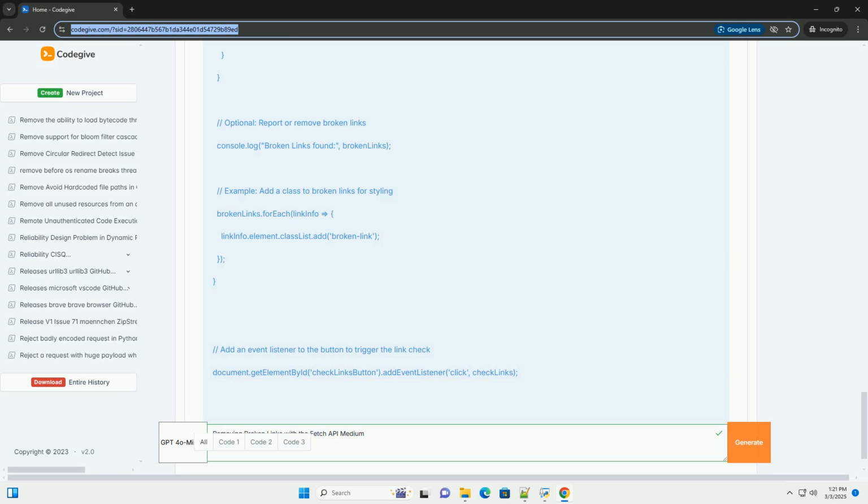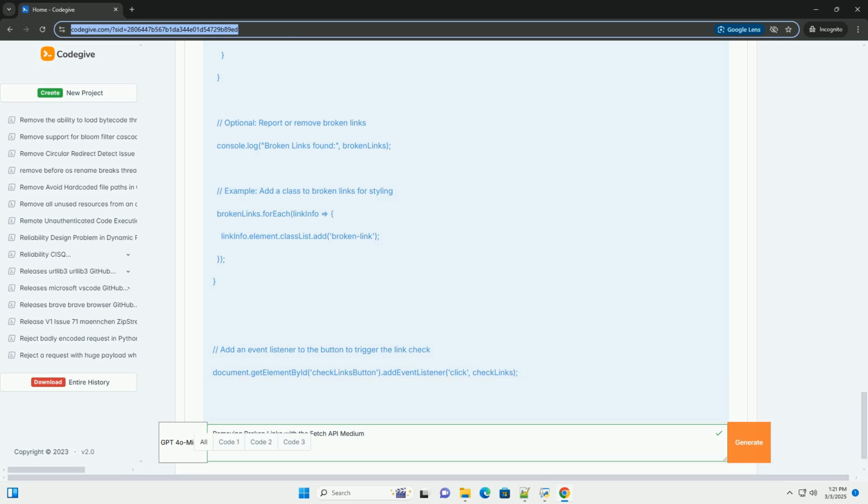4. fetch(ref, {method: 'HEAD', mode: 'cors'}). fetch(href) initiates an HTTP request to the link's URL, href. method: 'HEAD', mode: 'cors' configures the request. method: 'HEAD' specifies that we only want the headers, not the content of the page. This is more efficient. mode: 'cors' sets the request's mode to CORS.